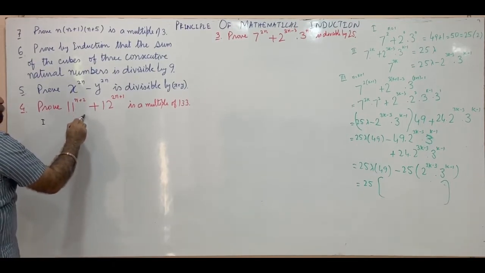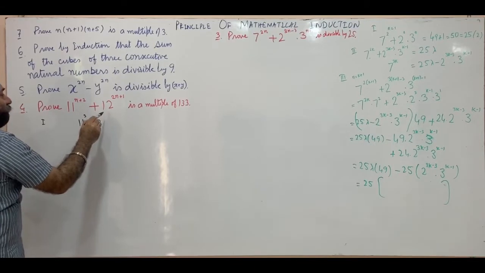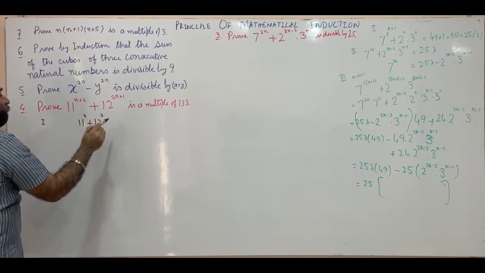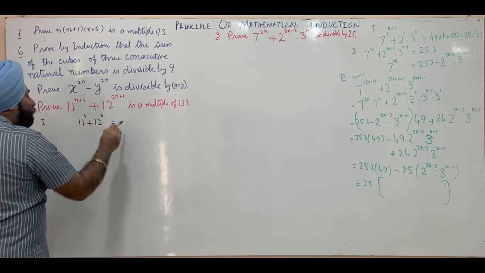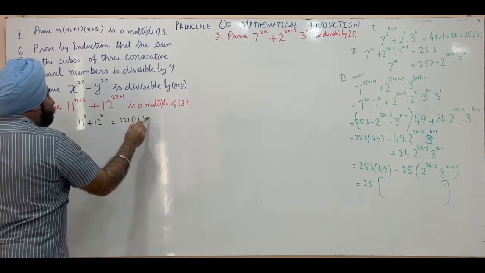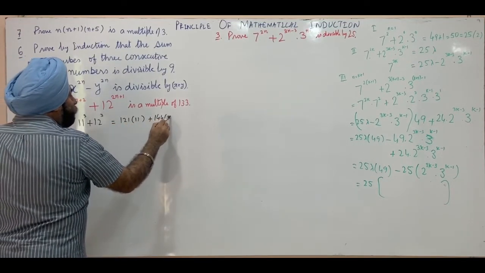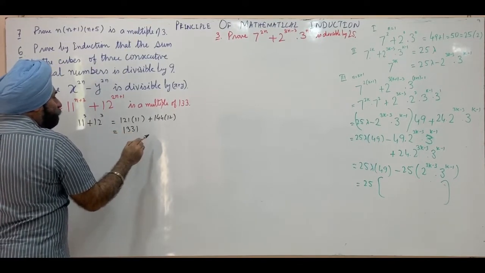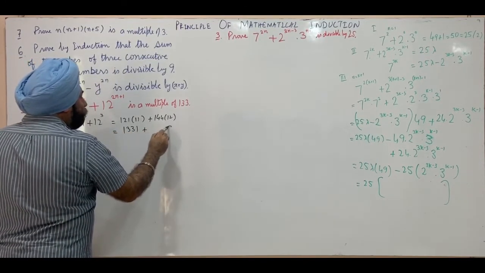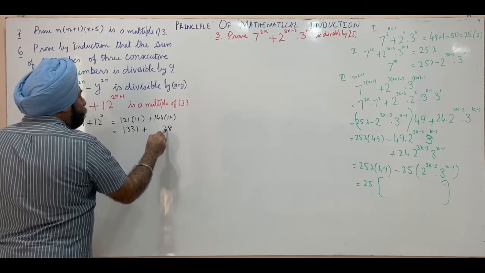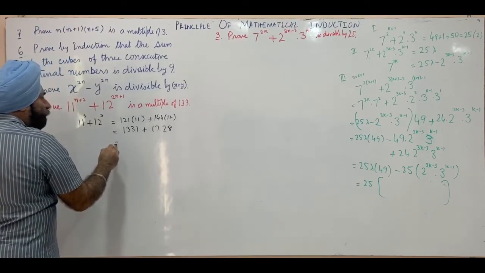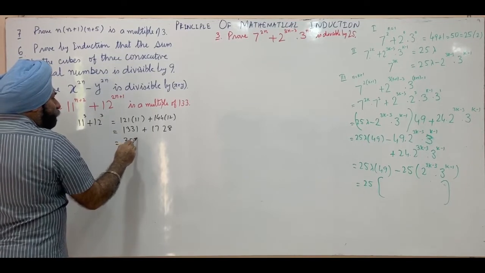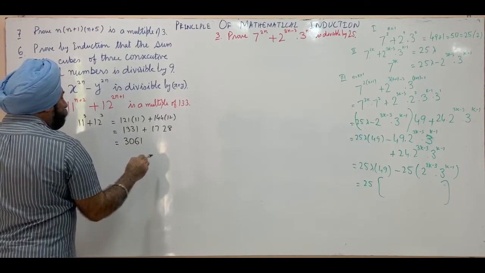11 raised to power 3 plus 12 raised to power 3. This is 121 into 11, this is 144 into 12. This is 1331 plus 1728, so let us add, this will be 3059.